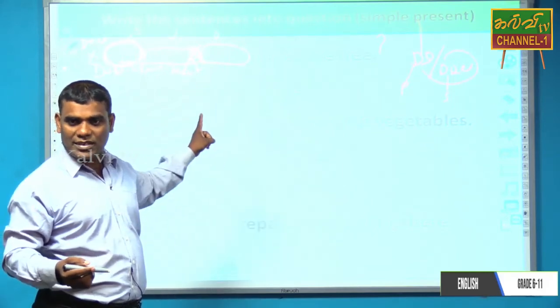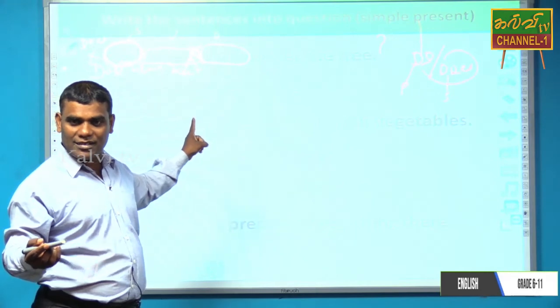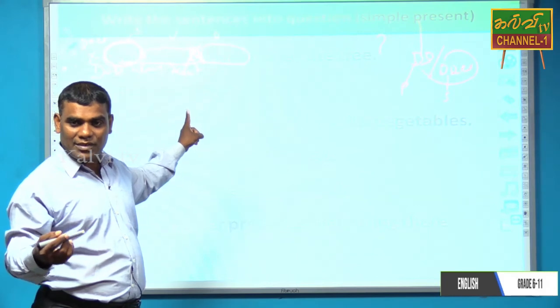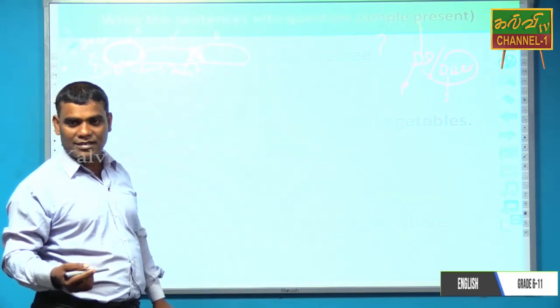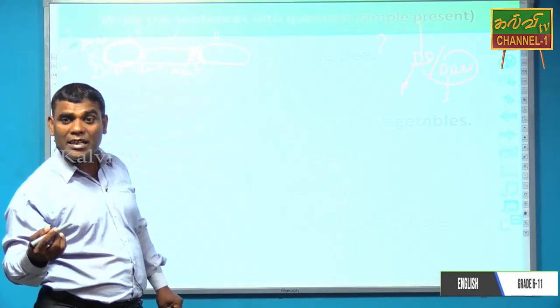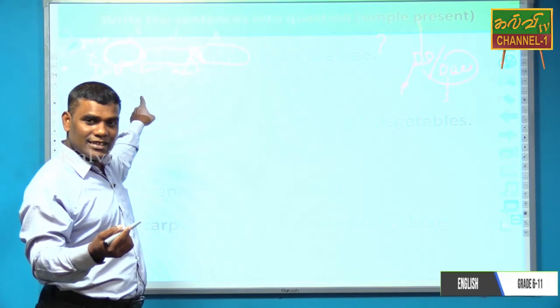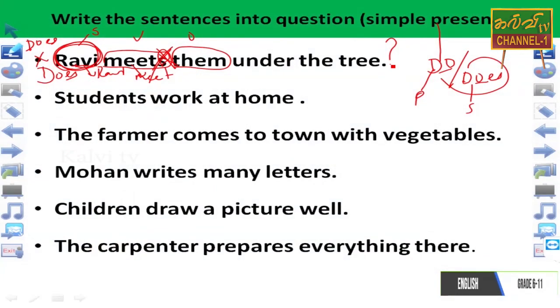From the first question you can understand what is going on there. This is the way we have to prepare the helping verb question from the positive sentence. Does Ravi meet them under the tree? The question you can see. Does Ravi meet them under the tree?